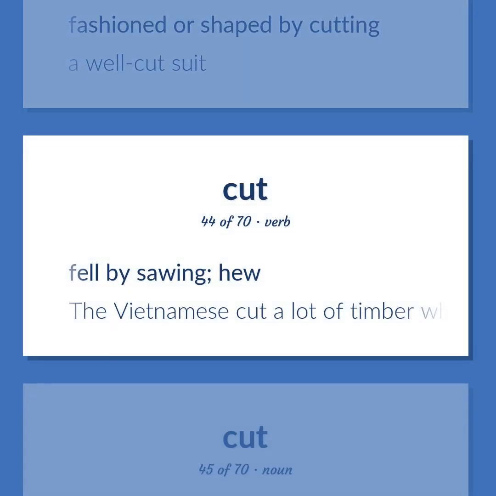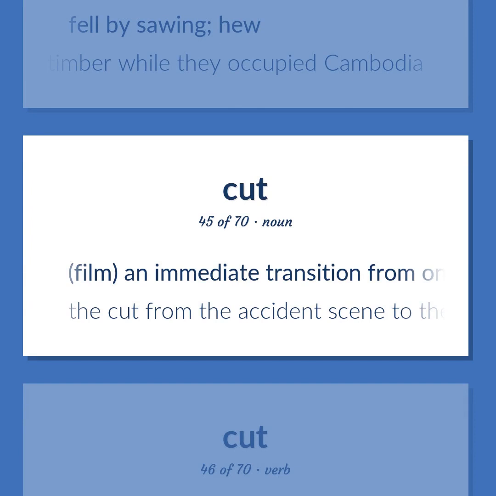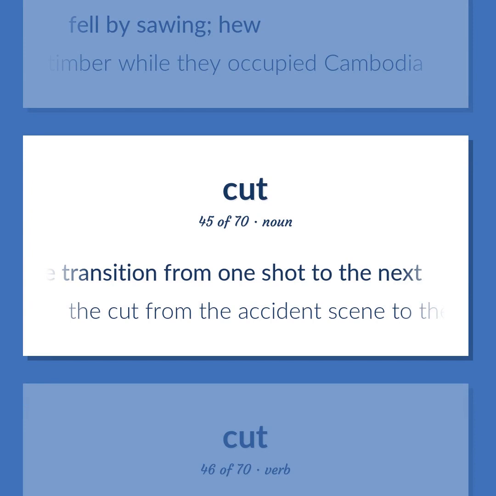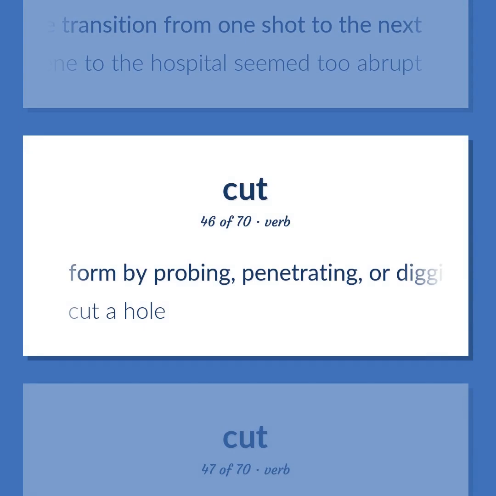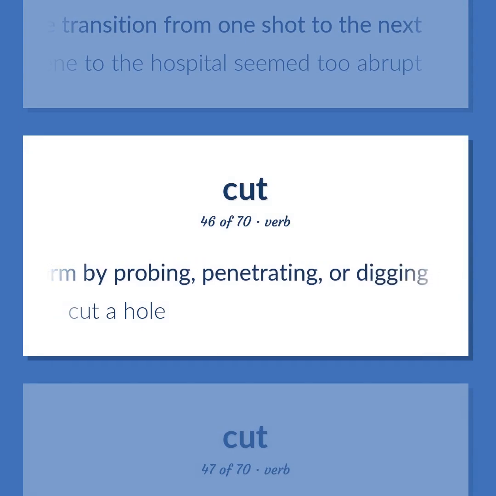Fell by sawing. Hew. The Vietnamese cut a lot of timber while they occupied Cambodia. Film: an immediate transition from one shot to the next. The cut from the accident scene to the hospital seemed too abrupt. Form by probing, penetrating, or digging. Cut a hole.